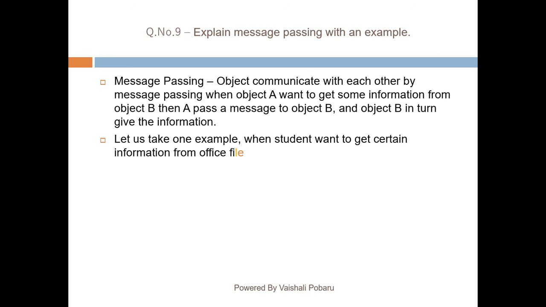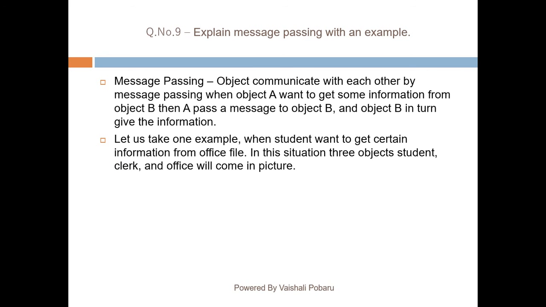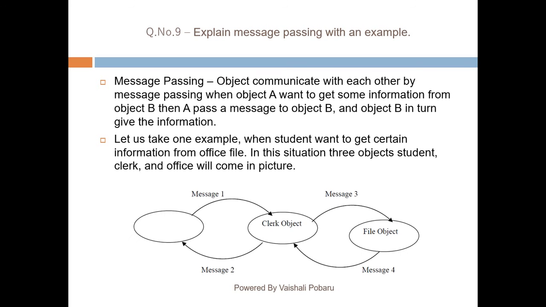Let us take one example. When a student wants to get certain information from an office file, in this situation, three objects, student, clerk and office, will come into the picture. Block diagram of example. One is student, second is clerk object, and third is office. Student sends a message to clerk and clerk sends a message to office. Again, office sends a message to clerk and clerk sends a message to student.